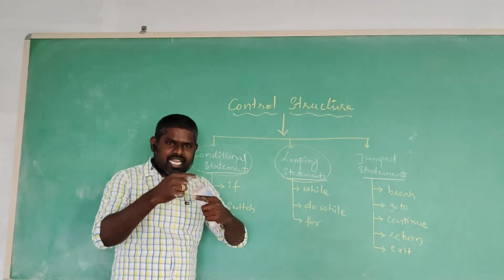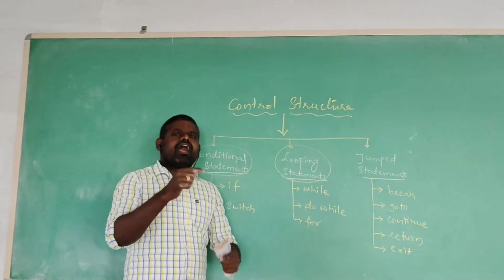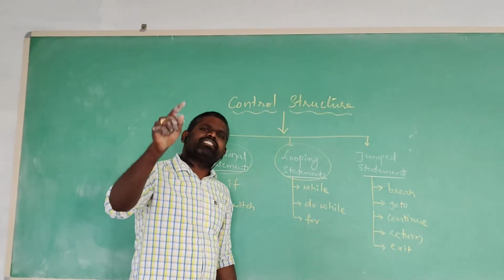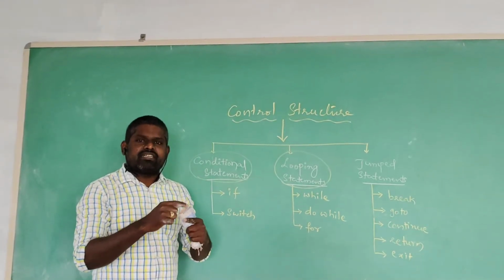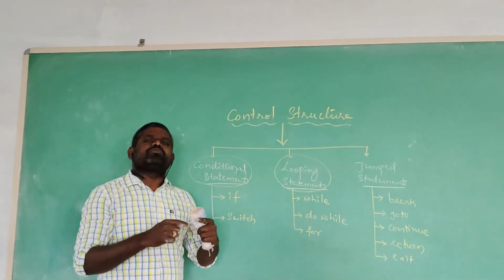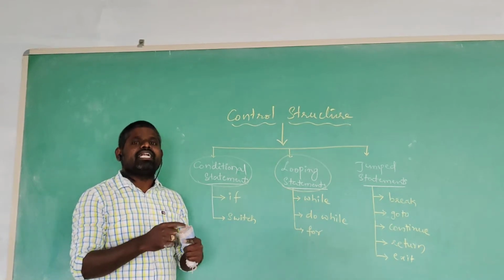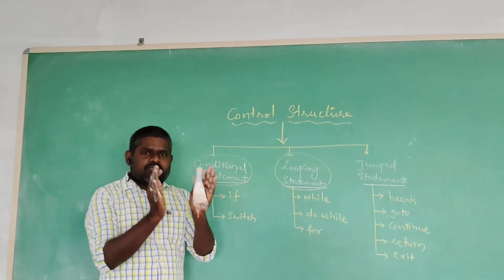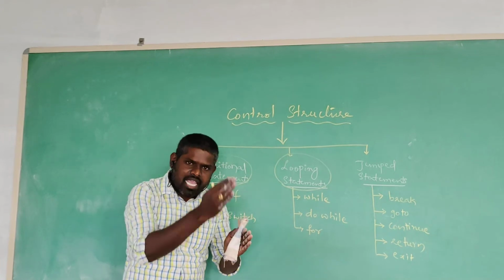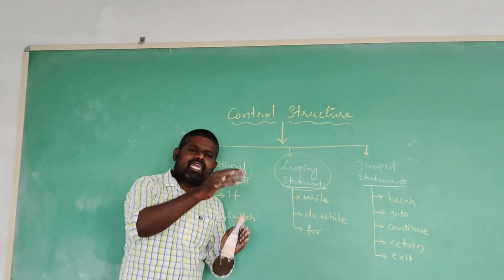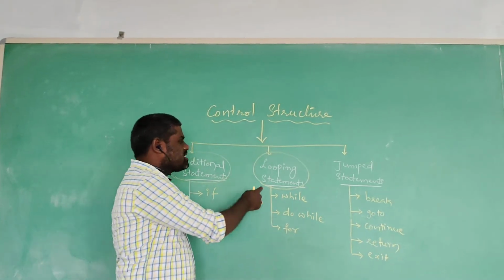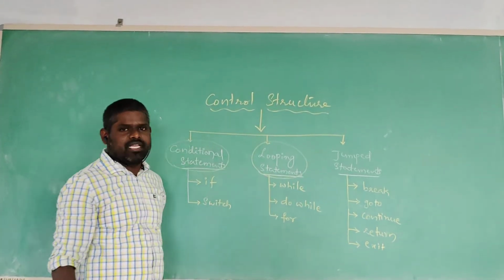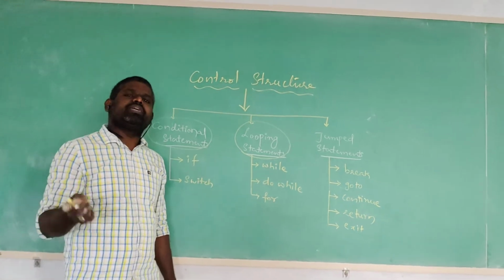Some block of statements are executing again and again until the user given condition becomes false. These are repeated executable blocks of statements. We call such statements looping, circle manner or repeated manner.